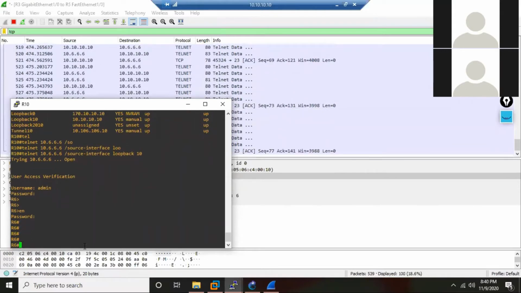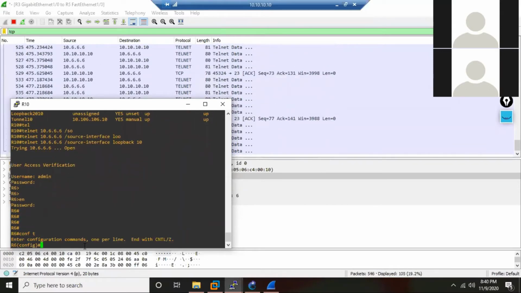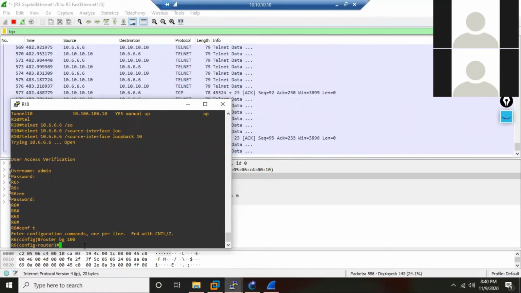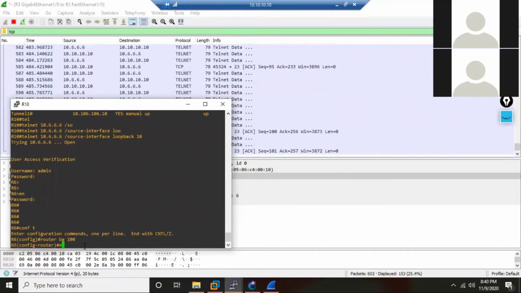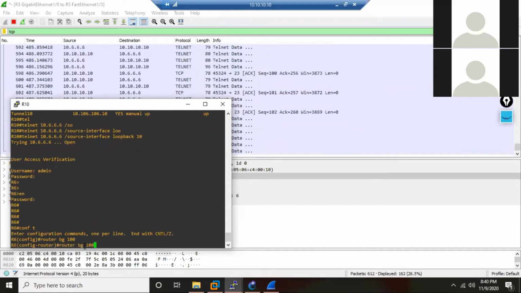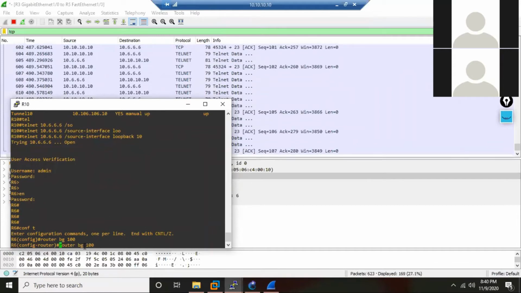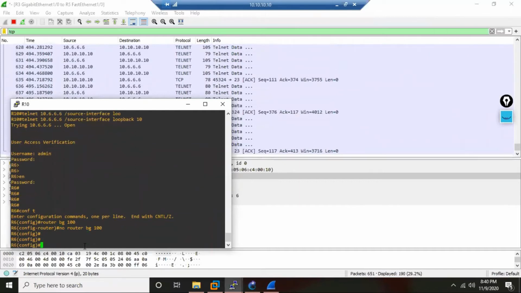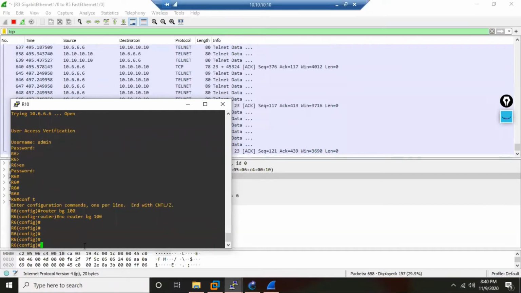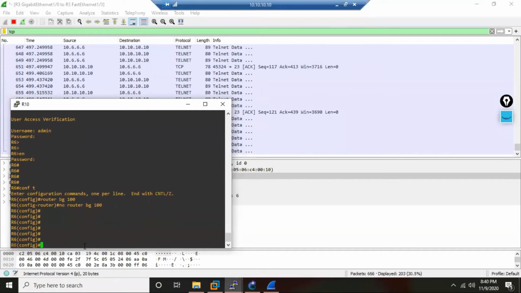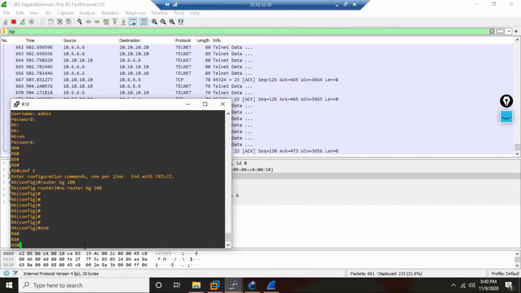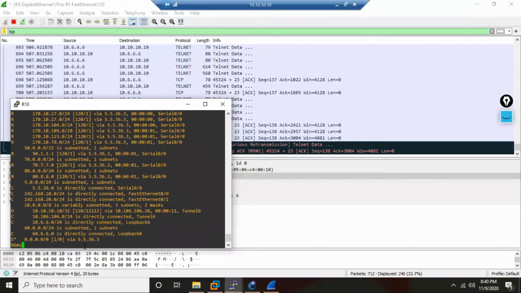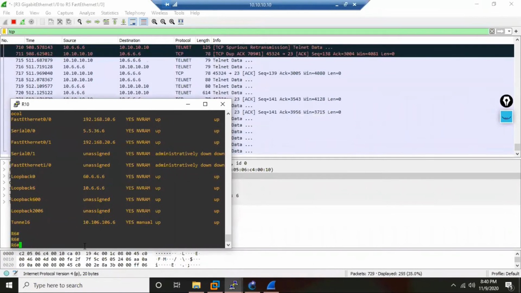Once I'm in privilege mode, can I go to config mode? Yes. If I want to configure, can I configure BGP? Yes. Can I delete BGP? We can delete a routing protocol also. So once you are in privilege mode, you can do anything on a router, right? Can I check the routing table of R6? Yes. Can I check show ip interface brief? Yes. I can do anything like that.